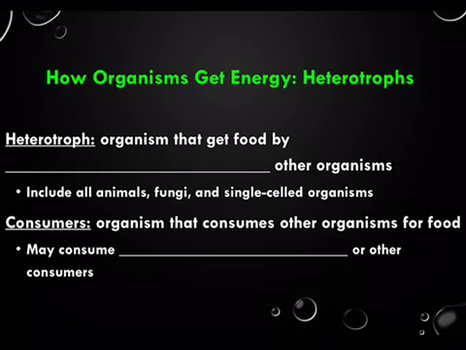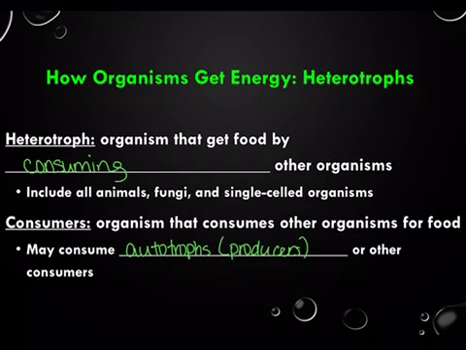So heterotrophs are organisms that get their food by consuming other organisms. This includes all animals, fungus, and single-celled organisms. So consumers are organisms that consume other organisms for food, and they may consume autotrophs. Remember, that's another way of saying producers. Or they can eat other consumers.